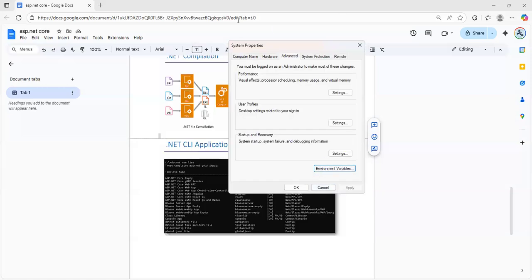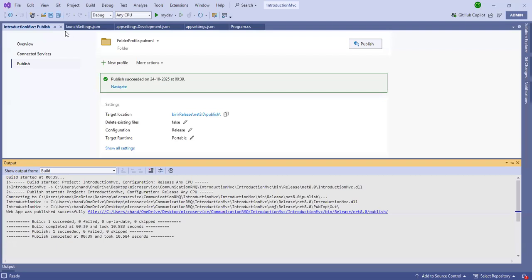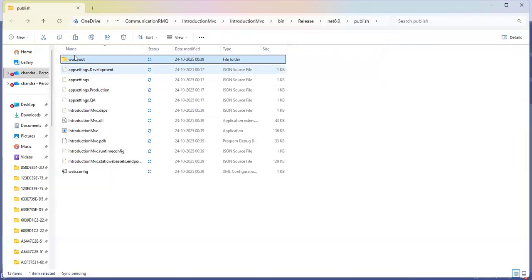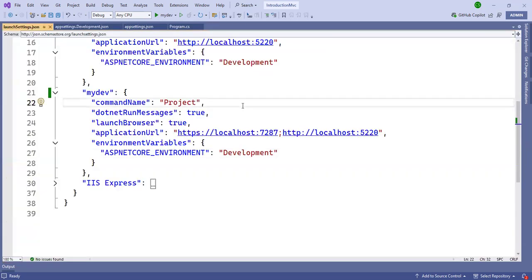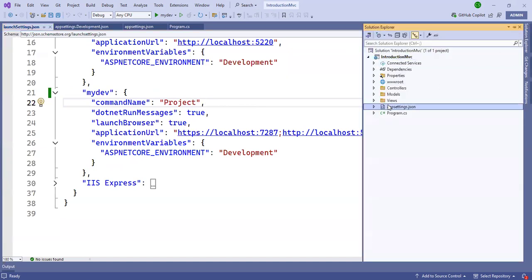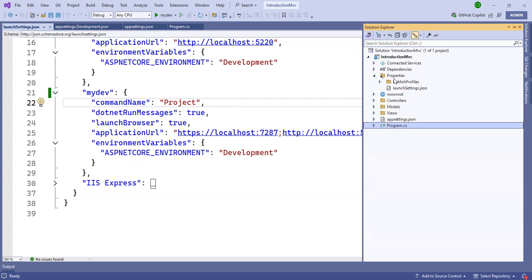There are also other settings, but this is a simple setting. So you can understand the Program.cs file and the appsettings.json file, and also the Properties folder.